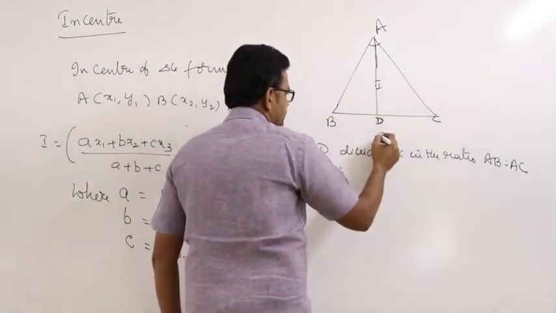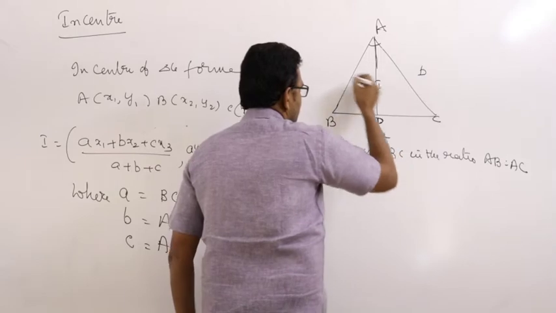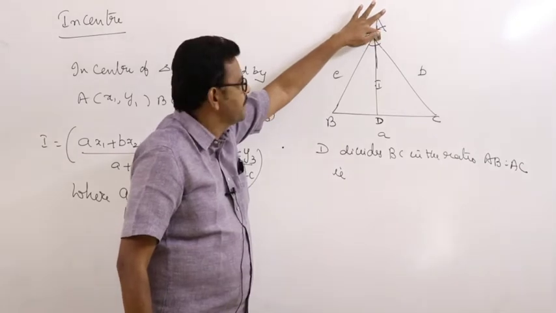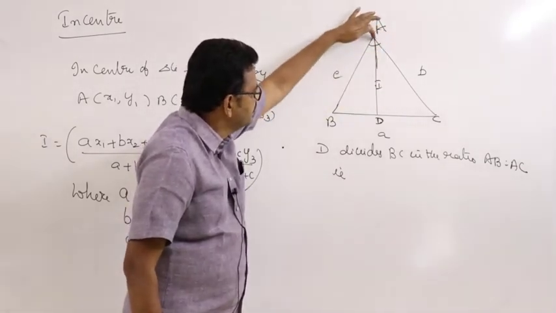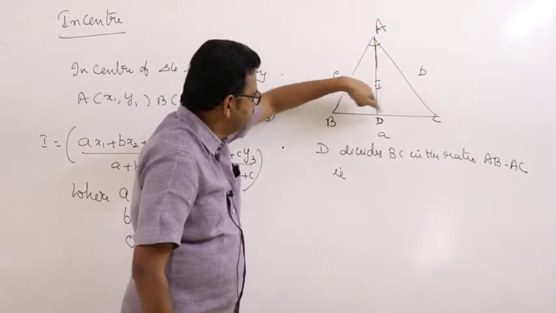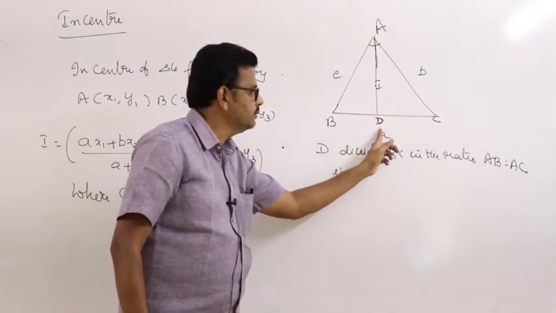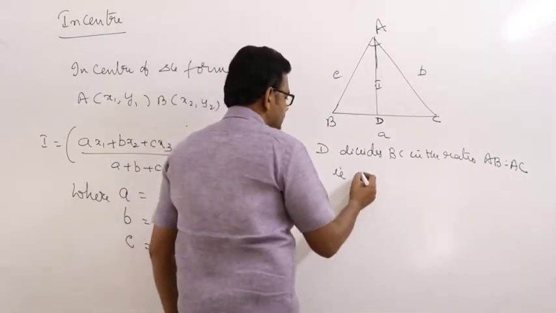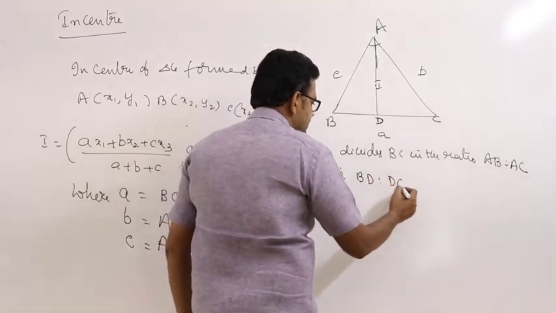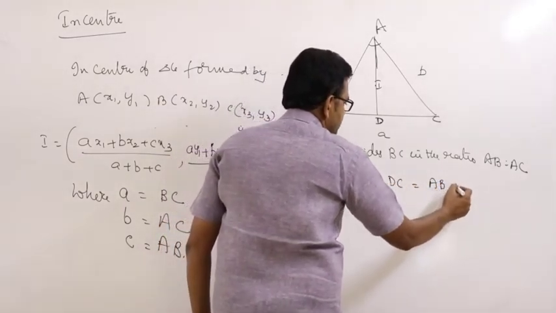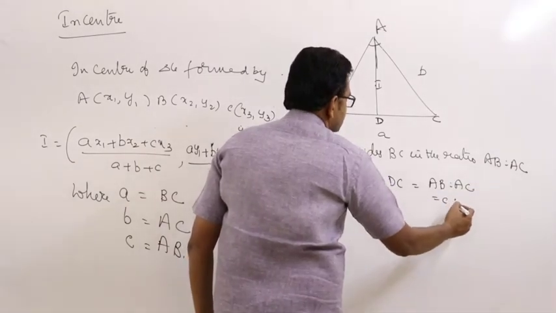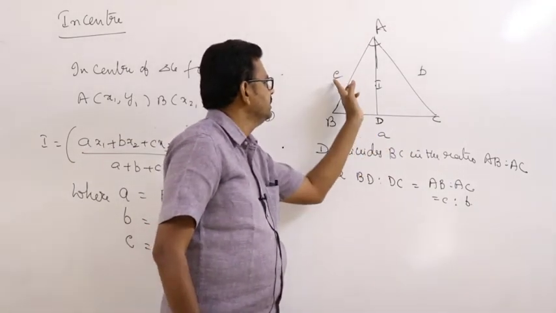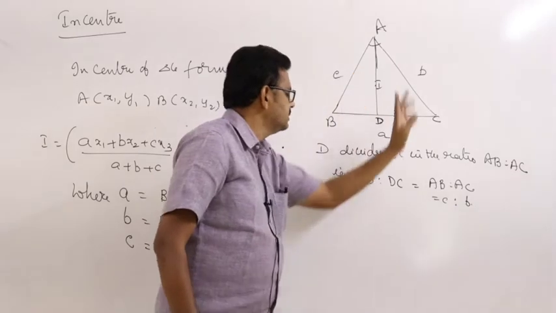The vertex opposite to A is a, opposite to B is b, opposite to C is c. So the ratio in which D divides BC, that is BD is to DC, is equal to AB is to AC, that is c is to b.